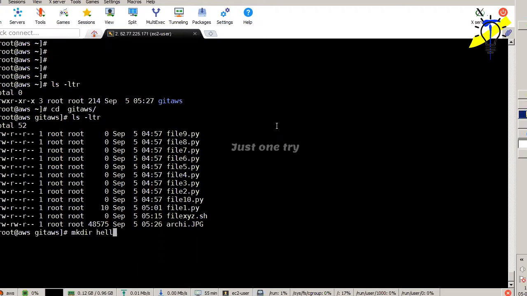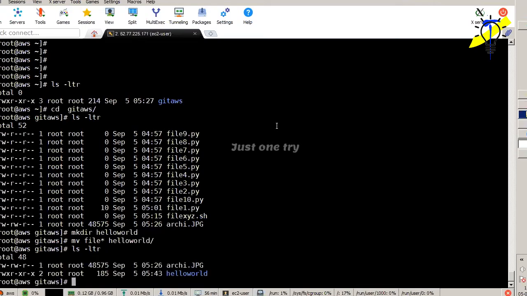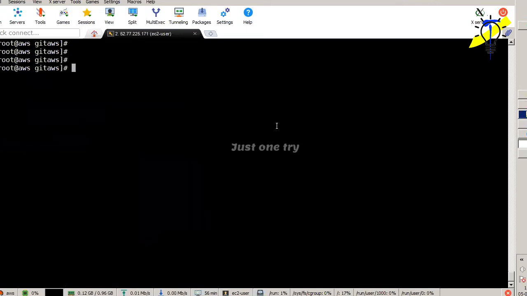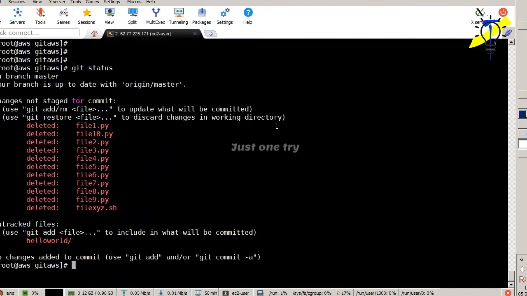Okay, hello world, like that. We can move all the files to hello world. ls -ltr. Now I can check the git status, see what happened. So it has been deleted. I just moved it, but in the location the files are not there. It shows you like it is deleted. Are you able to see it?